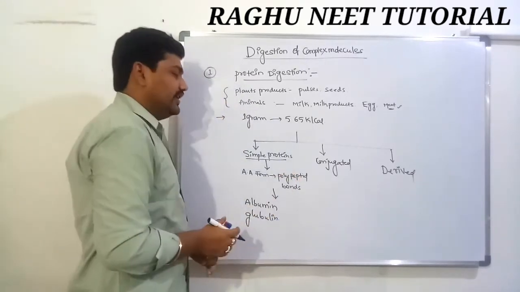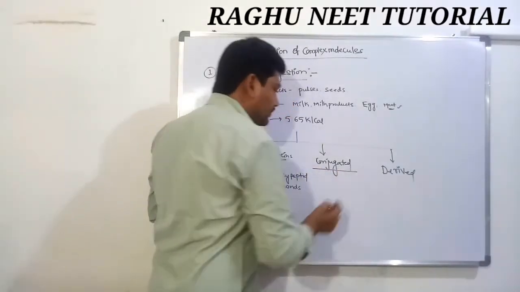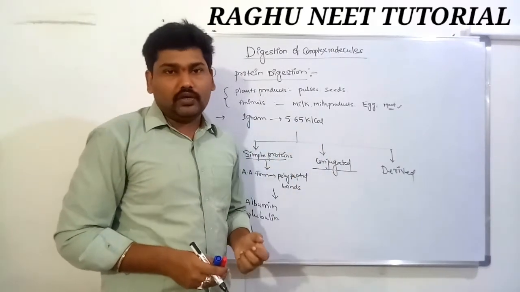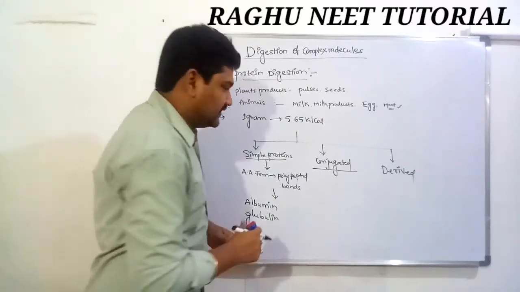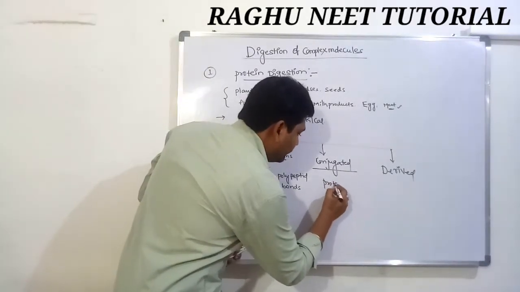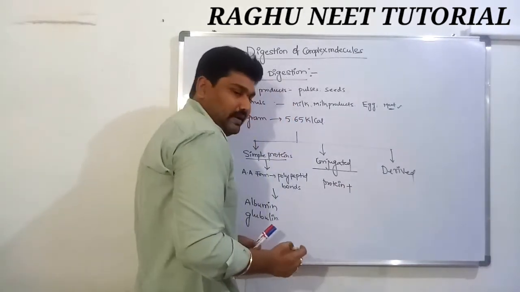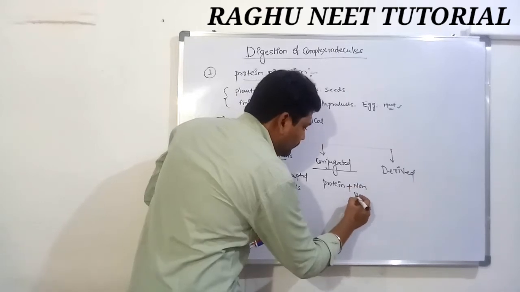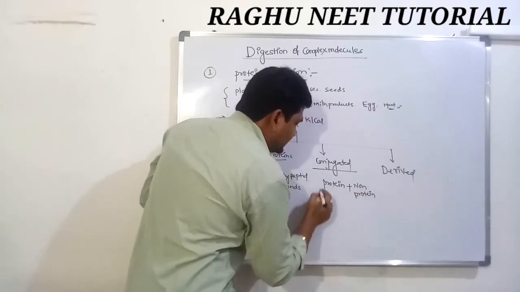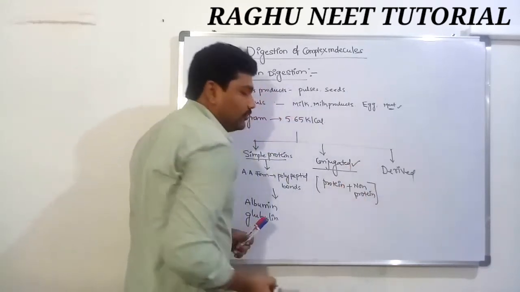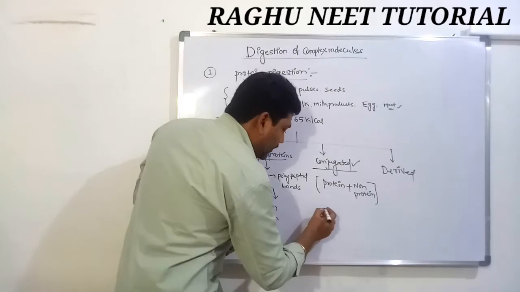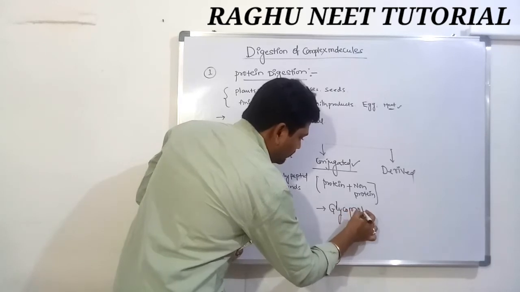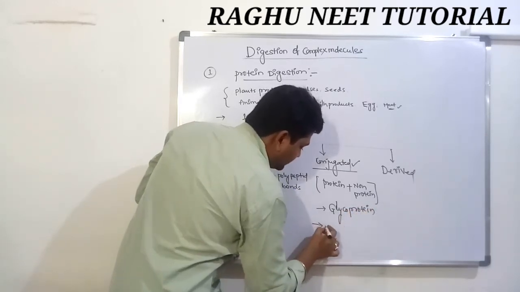These are simple proteins. Next one, conjugated protein. What is a conjugated protein? When a protein is connected with another non-protein molecule, those proteins are called conjugated proteins. One protein molecule is bound with a non-protein molecule. Examples are glycoproteins and nucleoproteins.